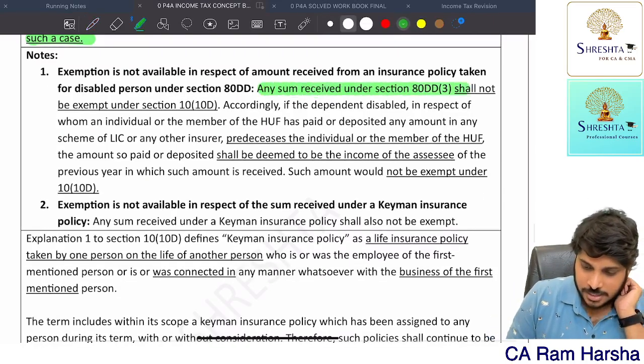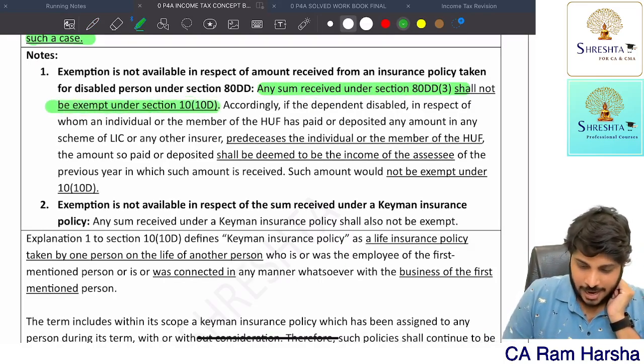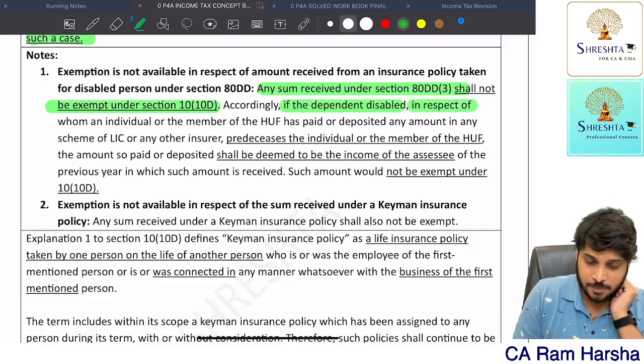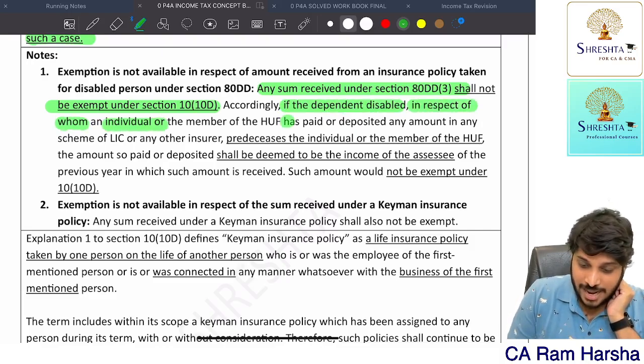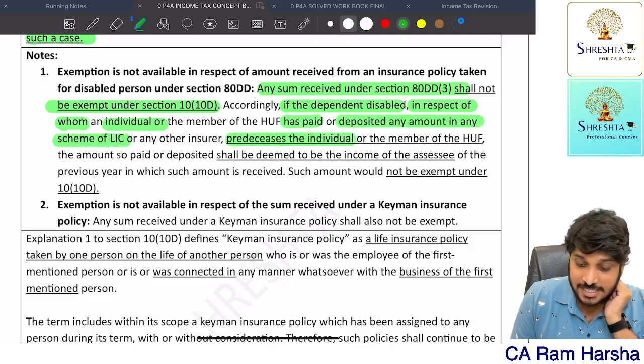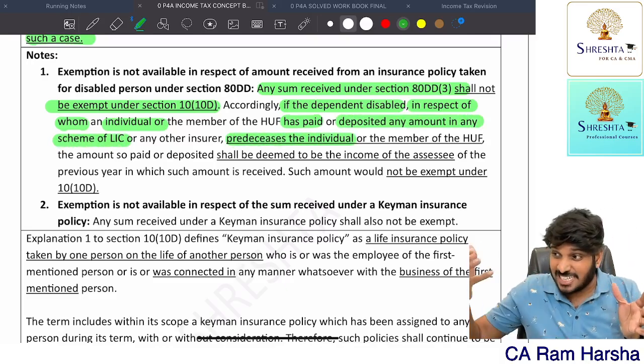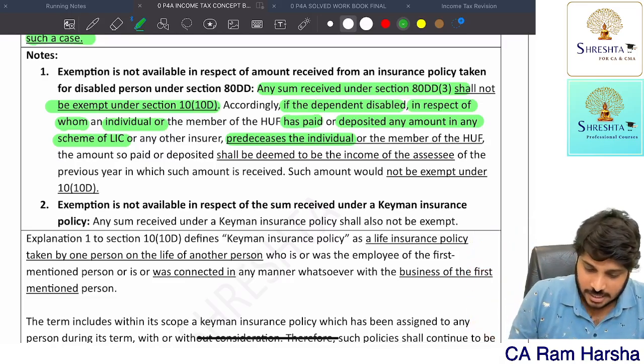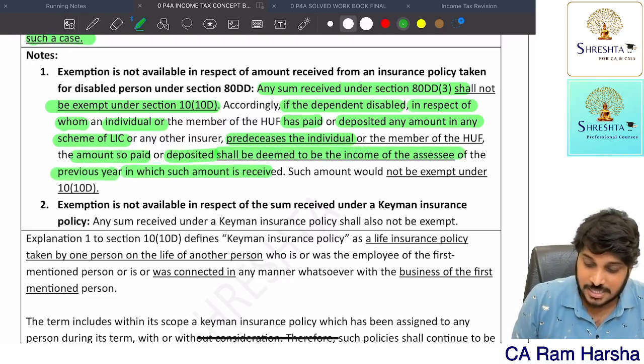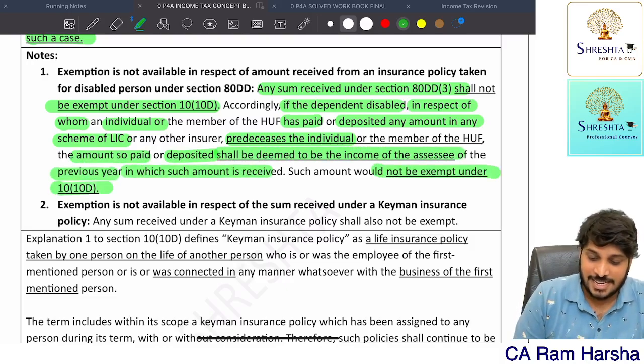Suppose any sum received under 80DD shall not be exempt under 10(10D). Accordingly, if the disabled dependent in respect of whom an individual has paid or deposited any amount in a scheme of LIC predeceases the individual, getting it? The amount so paid or deposited shall be deemed to be income of the assessee of the previous year in which the amount is received. Such amount is not exempt under 10(10D).